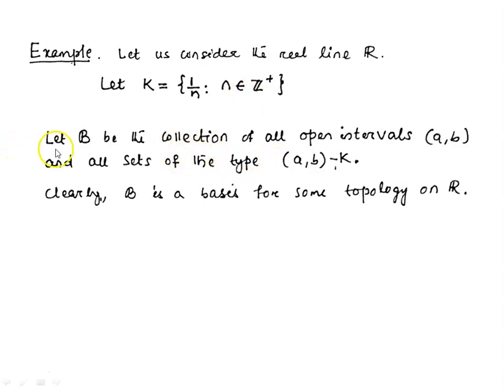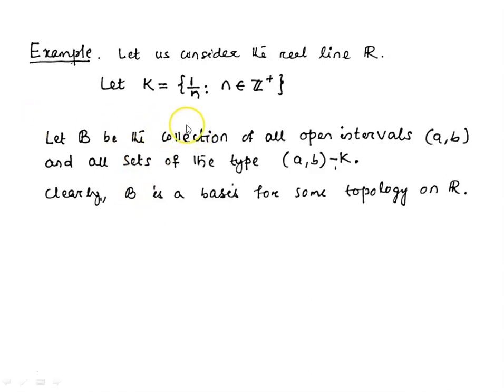Clearly, this collection B is a basis for some topology on R, because if we see the definition of basis, it says that for every x belonging to X, there exists a basis element which contains that point. And the second condition says that for every point in the intersection of two basis elements, there exists a third basis element which contains that point, and the third basis element is a subset of the intersection of the first two basis elements.